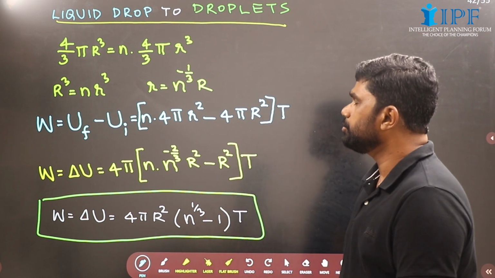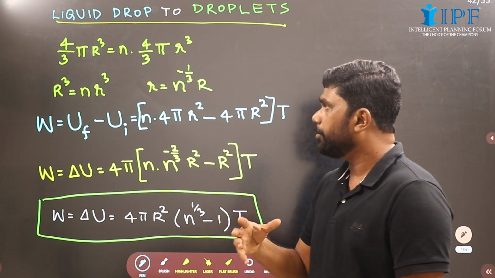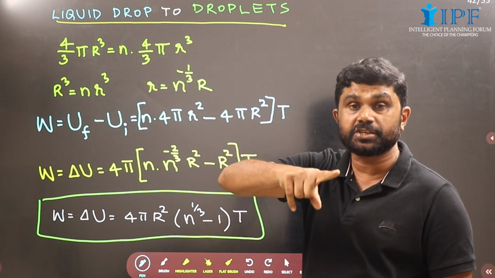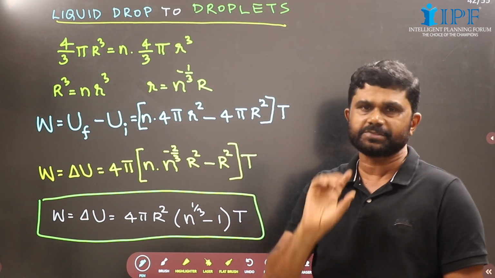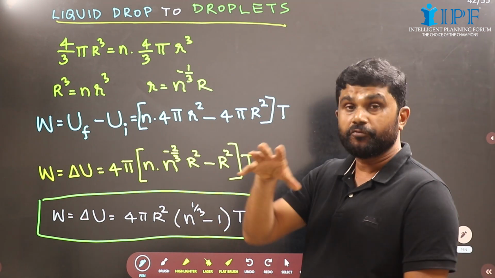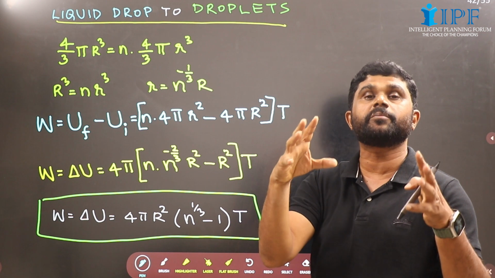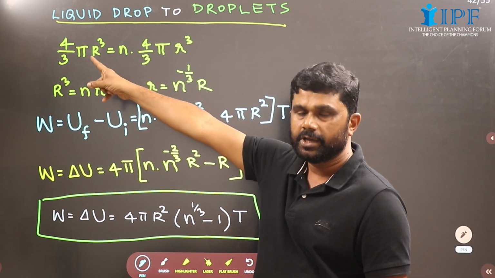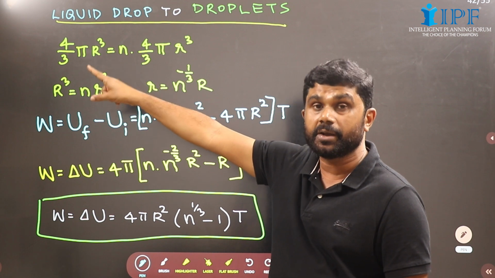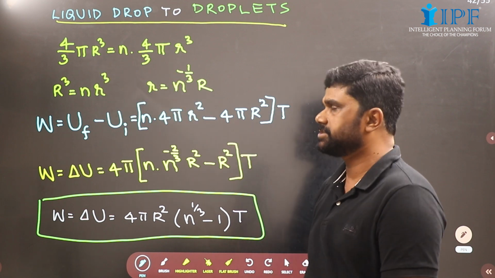Now suppose a liquid drop of radius capital R is split into n identical droplets, each of radius small r. The volume of liquid will remain conserved. So the volume of that single big drop will be equal to the total volume of all n droplets.